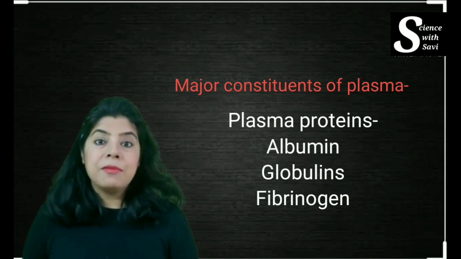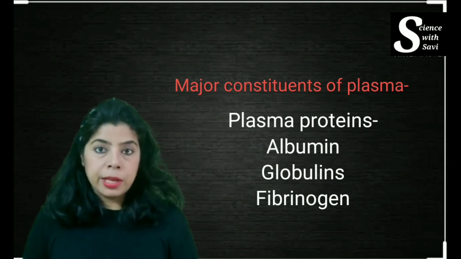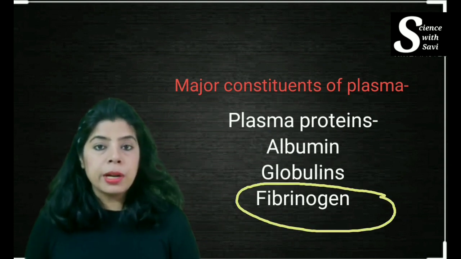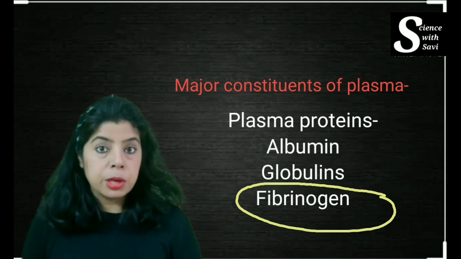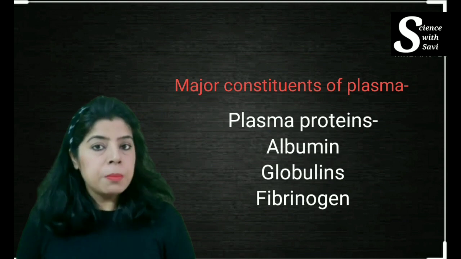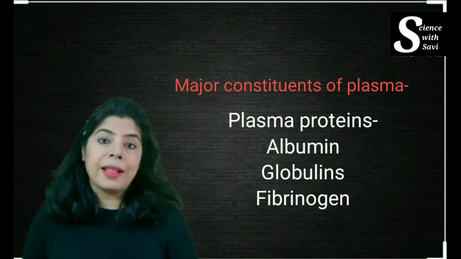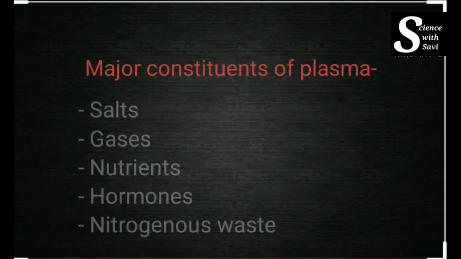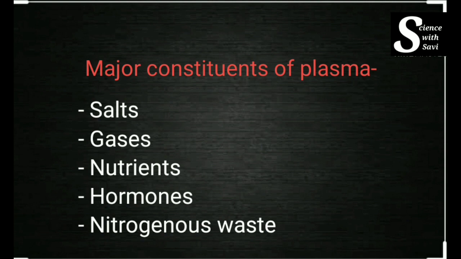This fibrinogen plays a very important role in blood clotting. So when we come to discuss blood clotting, I will talk about fibrinogen. By the time, just remember that the blood plasma has a very important plasma protein, and that is fibrinogen. It also contains various salts, gases, nutrients, hormones, okay, and some kinds of vitamins also.